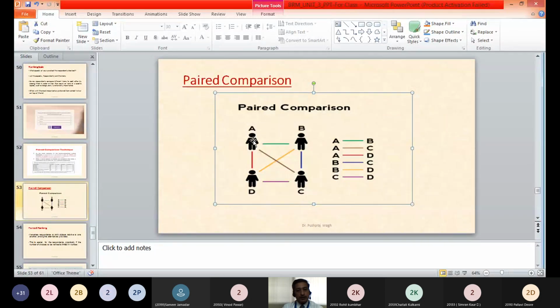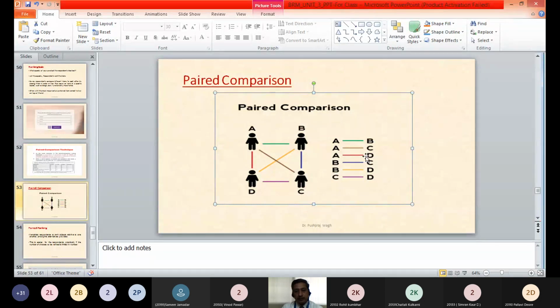If you start from here, A will be compared with B. So AB is the first decision he has to make. Are you getting this? Yes. Then AC is the second, and AD is the third.